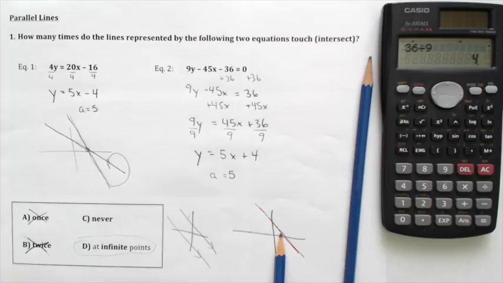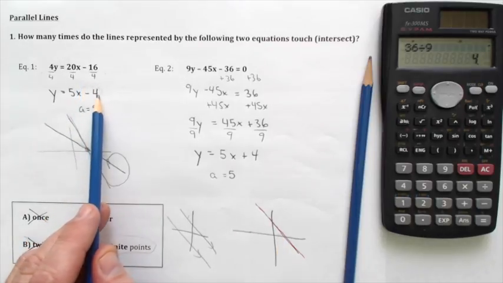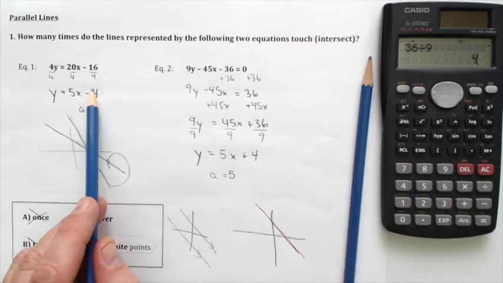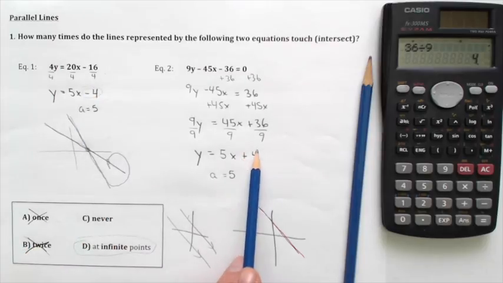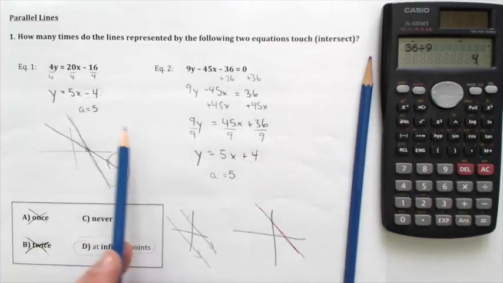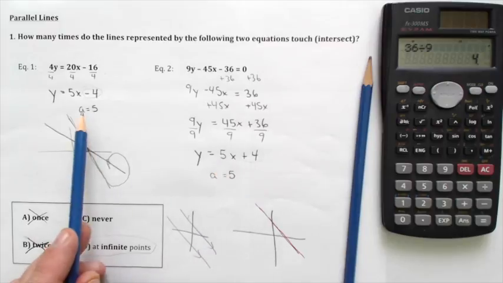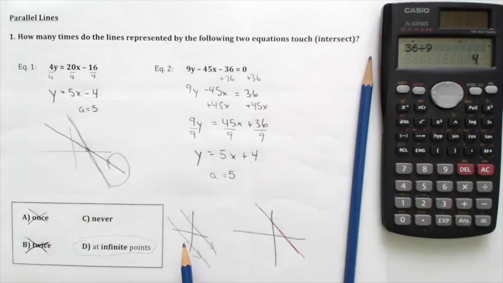Now I'm going to look at the b. And in this one, you can see that the b is a negative 4, whereas over here the b is a positive 4. So these are not the same equation. And what that means is they have different y-intercepts. And that means it's got to look like this, right? This line will cross at positive 4, whereas this line crosses at negative 4. They're parallel, they have the same slope, but they have different b's, which means they never touch.